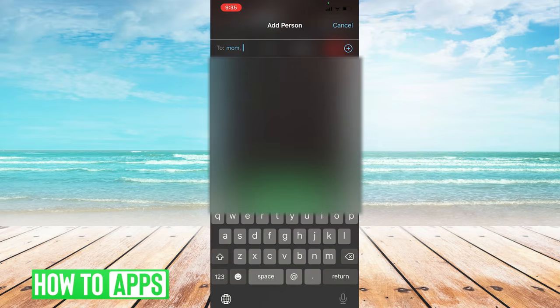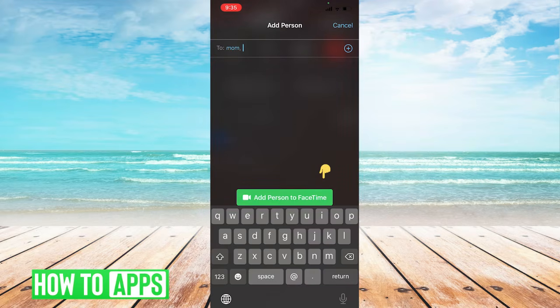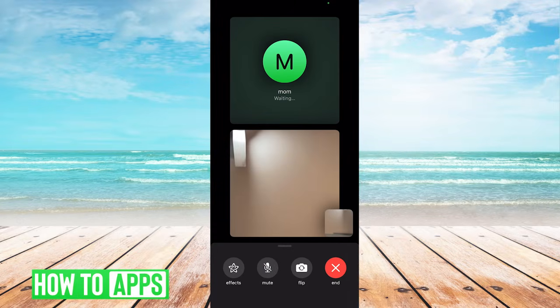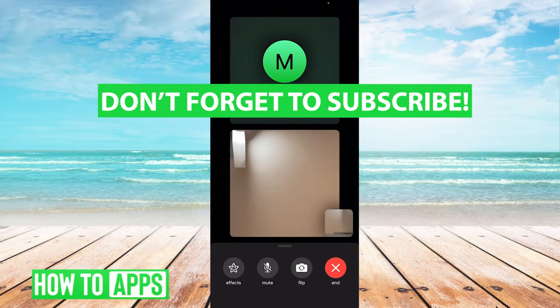You'll click on their information, and then you'll see another option to add that person to the FaceTime. So you'll want to click on that green button below. Once doing so, they will be joined to the FaceTime. So that is how you add people to your FaceTime calls.